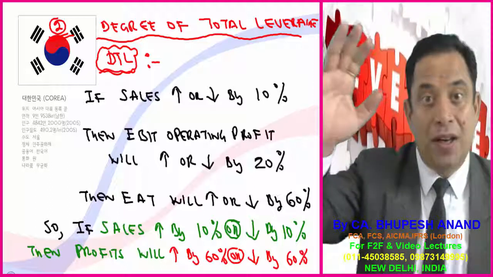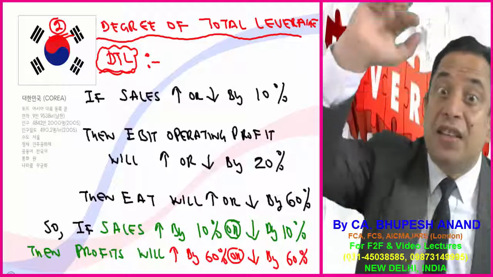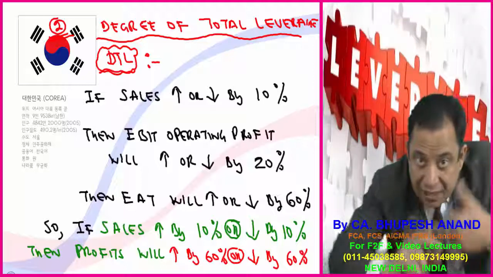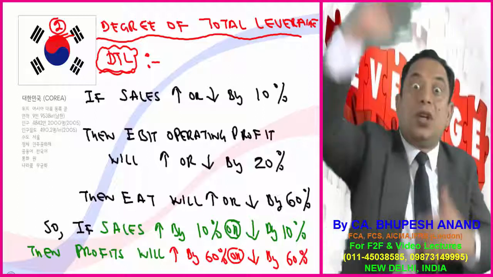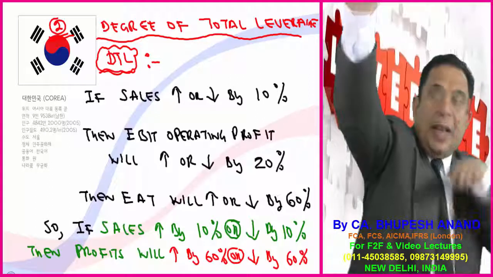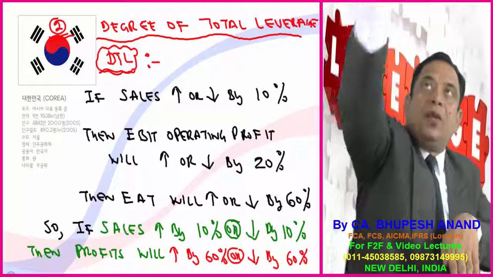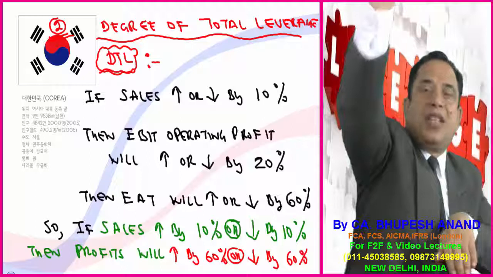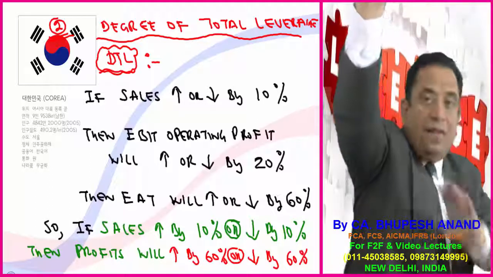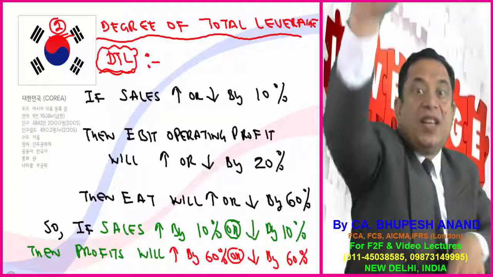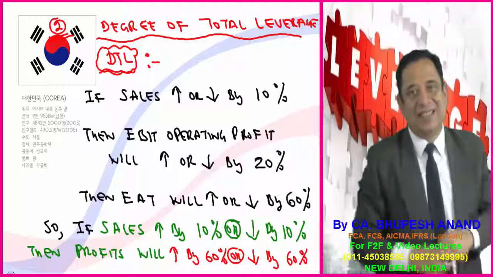You're getting my point? So if sales increases by 10%, my EAT will increase by 60%. So such a huge change. 10%, 60%. If I only see sales and EAT, then a 10% change in sales will push a 60% change in EAT.